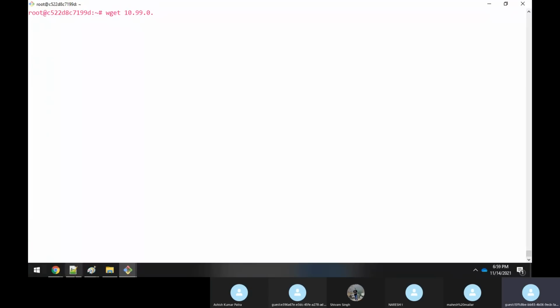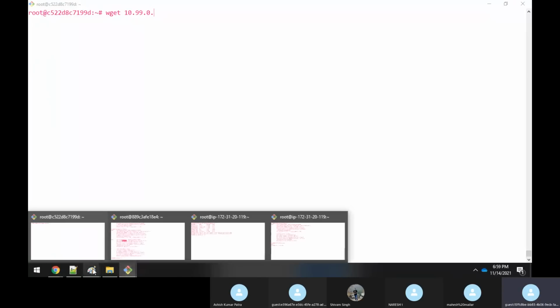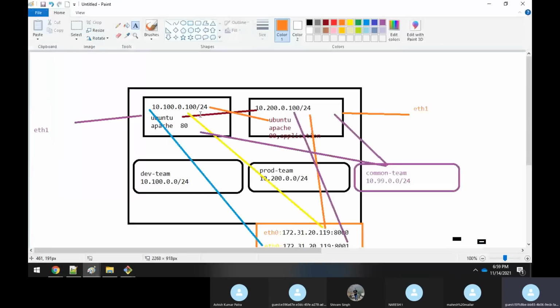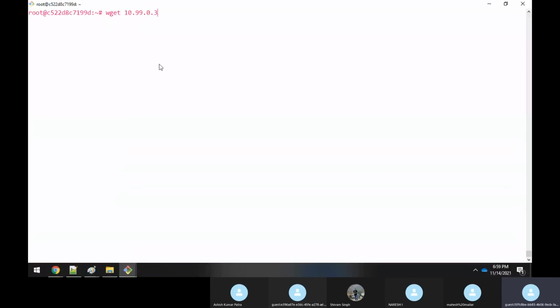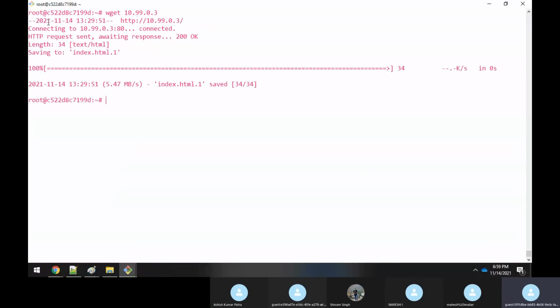Here I'm sitting in this container and I want to access the application running in the other one. So rather than hitting 10.200.0.100, I have to hit the IP address 10.99.0.3. So I'll do a wget 10.99.0.3. See, you are able to access it. Index.html has been copied, and if I execute it, you can see it is there.